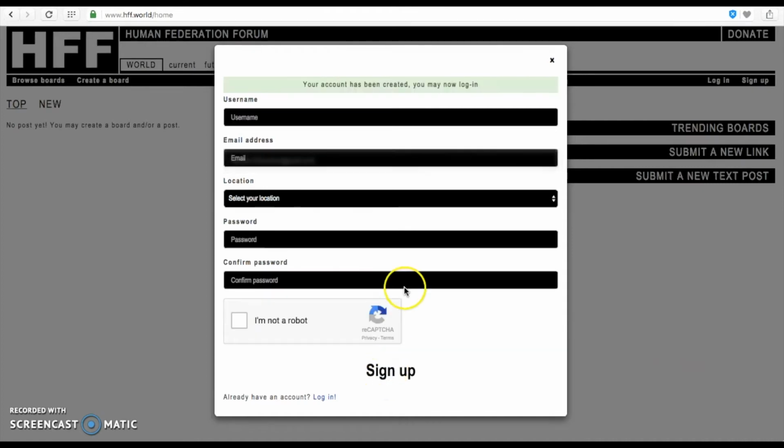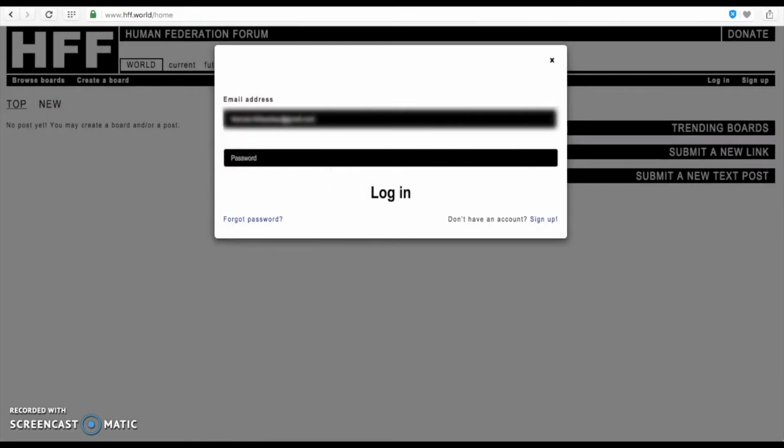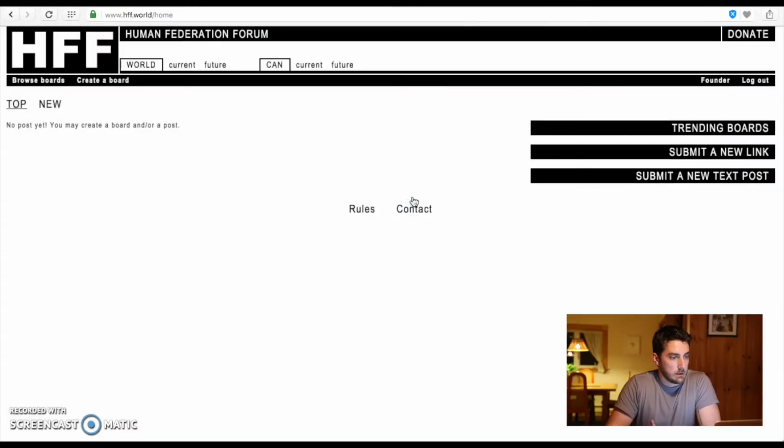If all my information was correct, it tells me I may now log in, so let me log in. I type in my email address again, and then my password to log in. Nothing has changed since I'm the first user and there's no post.